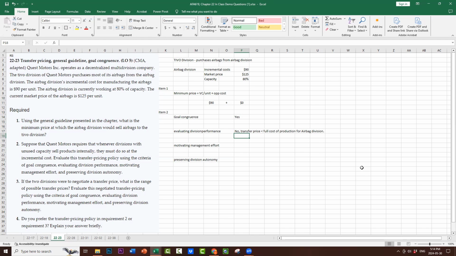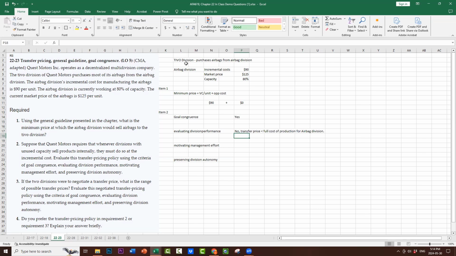And keep in mind, they're being forced. It's required that they sell to the TiVo division, and it's required that they sell at the incremental cost. So you can't really evaluate them on profitability when they're not going to have any profitability, because the profit on this sale is going to be zero. So this is not good for evaluating the airbag division.